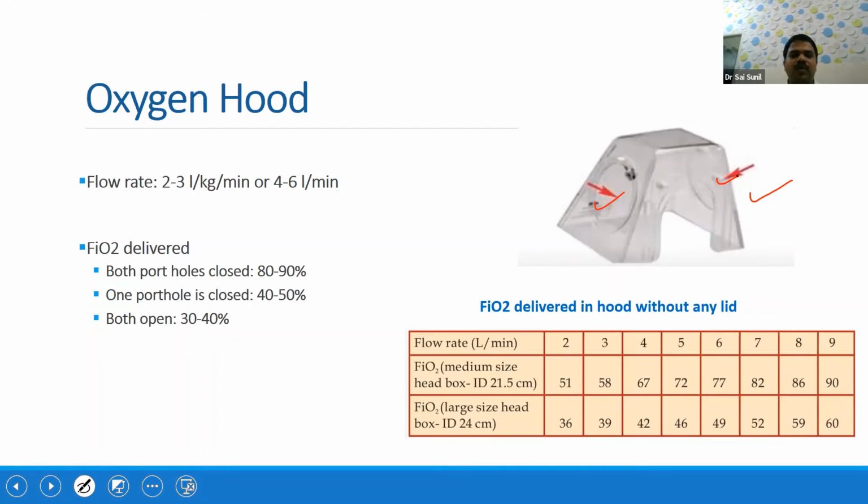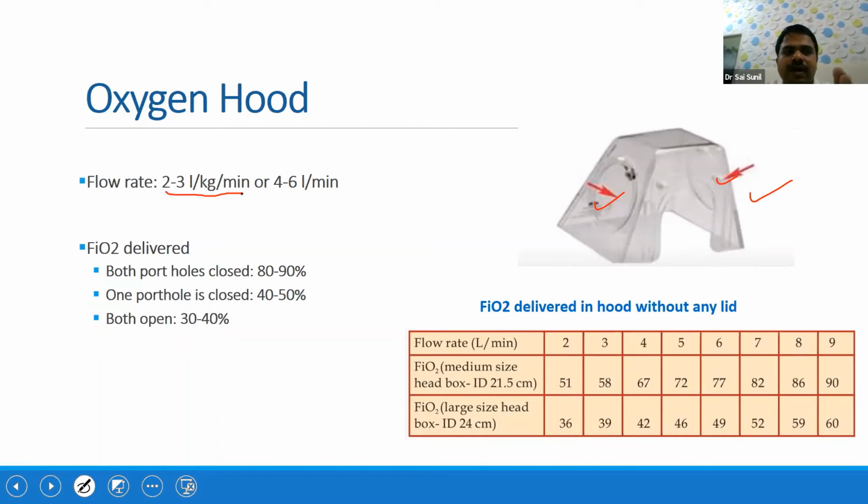What should be the flow rate whenever you are using an oxygen hood? The flow rate should be 2 to 3 liters per kg per minute. For example, you are treating a 2 kg baby. So the flow rate should vary between 4 to 6 liters per minute. That is the rough estimate.